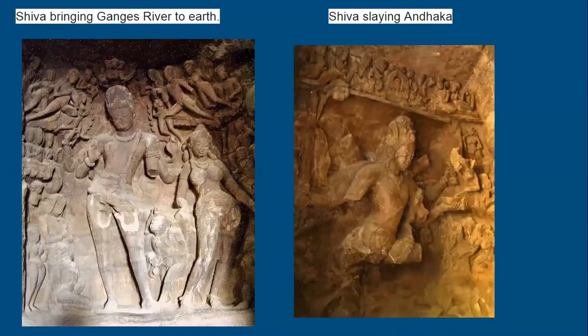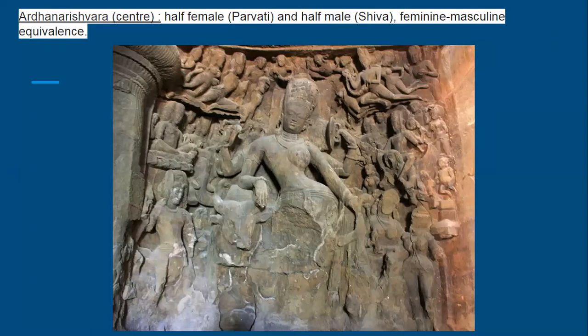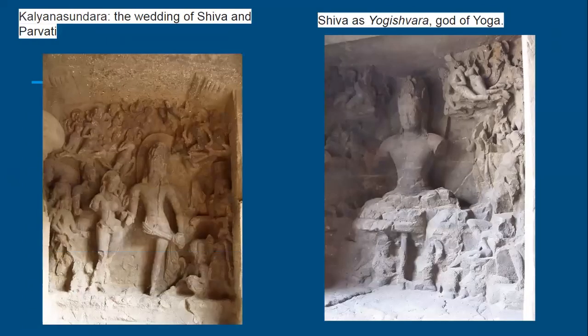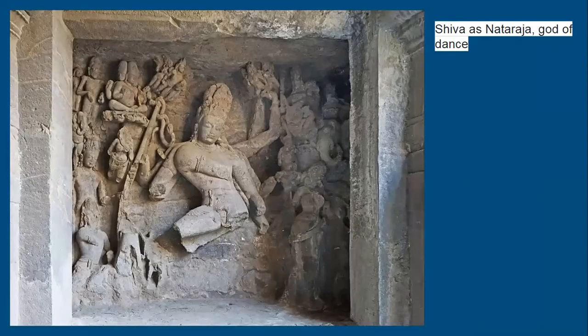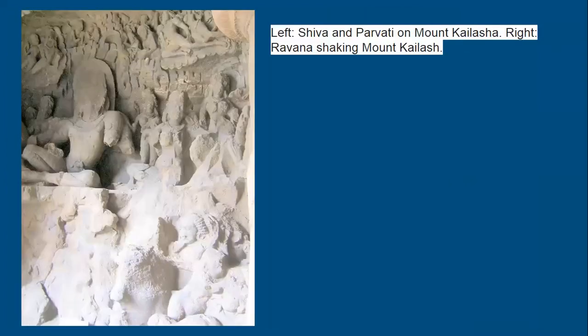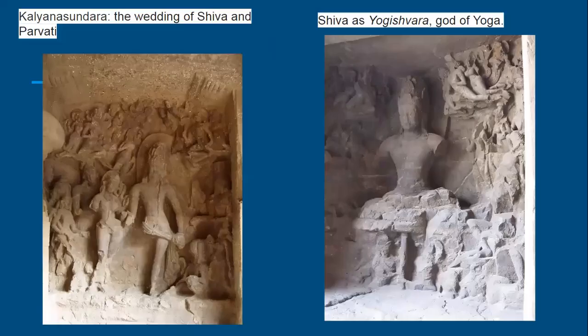Then we have Shiva bringing the Ganga river to the earth. So this is called Shiva as Gangadhar. Gangadhar means Shiva bringing river Ganga to Mother Earth. Then Shiva slaying the demon Andhakar, darkness. Then Ardhanarishwar, Shiva depicted as half male and half female, that is half Shiva and half Parvati. Then we have Kalyana Sundara, that is the wedding of Shiva and Parvati. Shiva is Yogeshwara, that is god of yoga. And Shiva is Nataraja, that is god of dance. And then this is Ravana shaking Mount Kailash. Okay, so these are the different sculptures at Elephanta Caves.